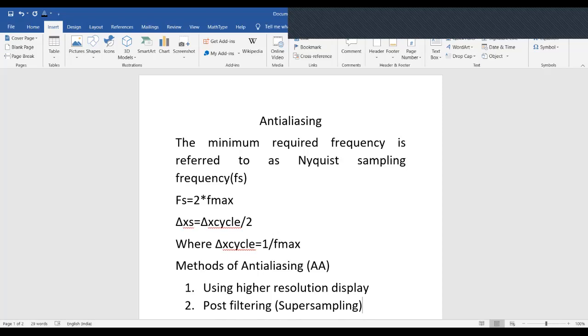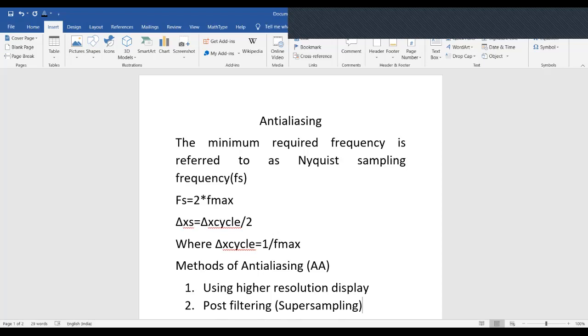Thus, we do sampling at higher resolution and display the image at lower resolution, or the resolution of the screen. Hence, this technique is called super sampling. This method is also known as post filtration, as the procedure is done after generating the rasterized image.